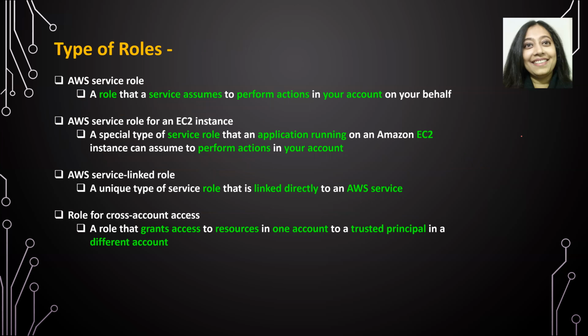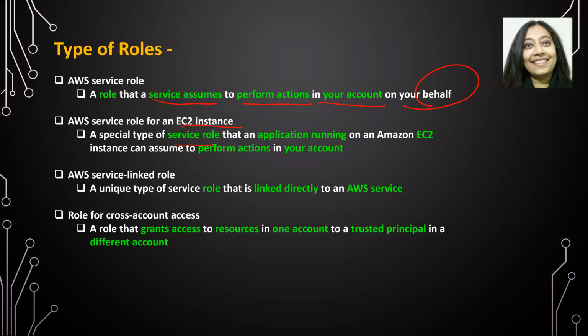Types of roles. AWS service role. This is a role that a service assumes to perform actions in your account on your behalf. So it is basically a role that is assumed by a service, and it uses that role to perform actions. AWS service role for an EC2 instance is just an extension of this.